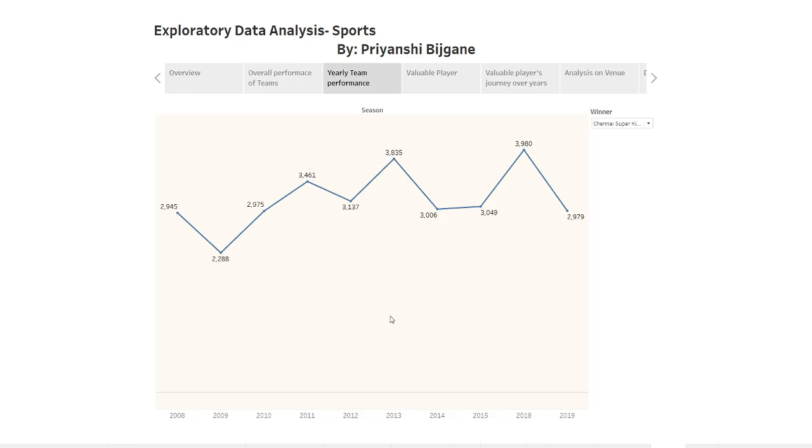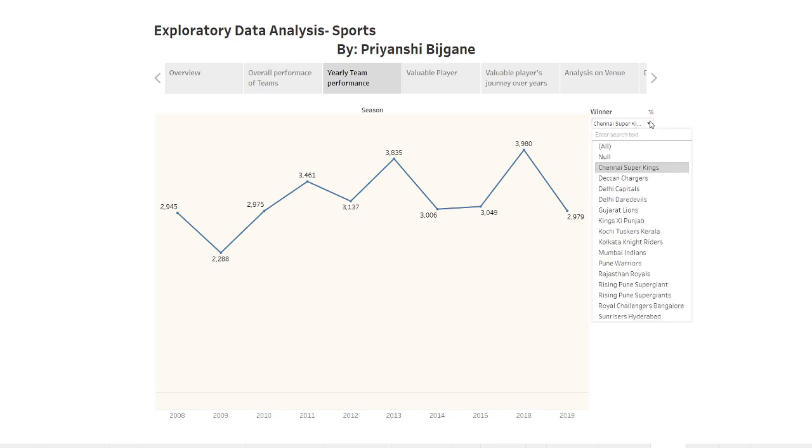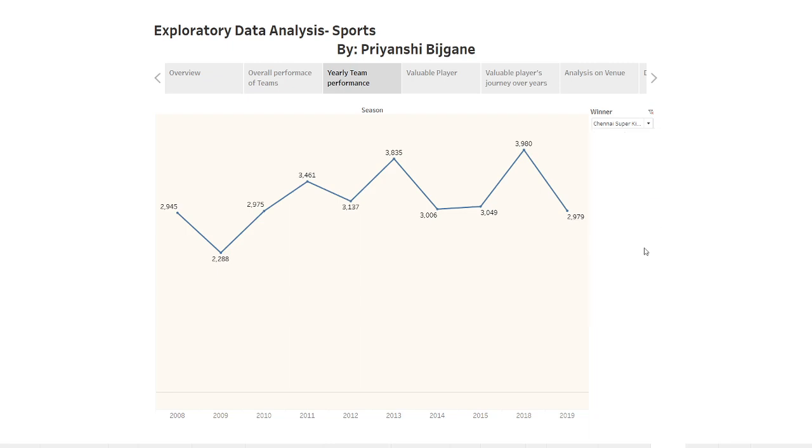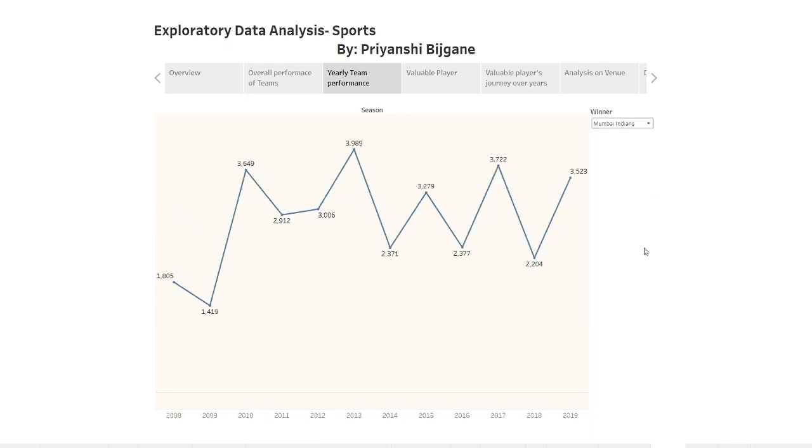And now this is the yearly performance chart, which shows the variation of performance of teams in the corresponding years from 2008 to 2019. Here is a filter of the teams. Let's say the most performing team is Mumbai Indians, we can see the performance of Mumbai Indians.